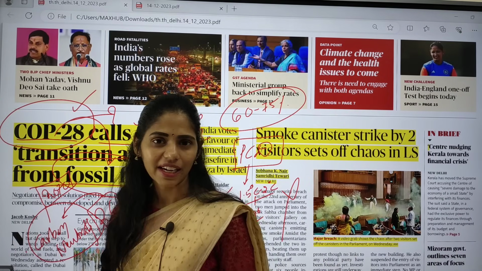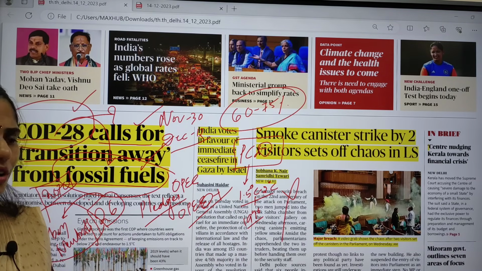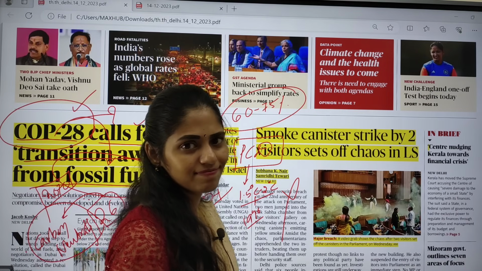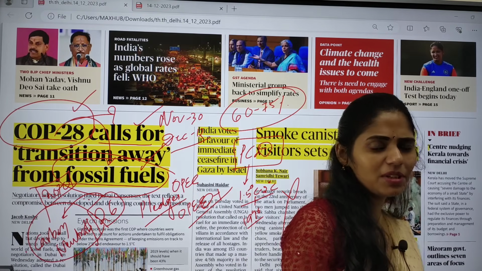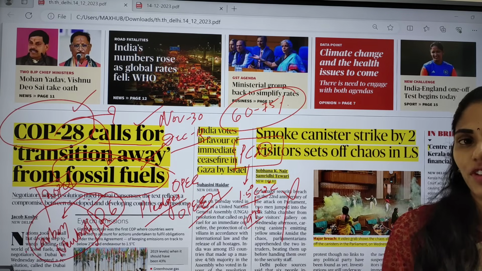So why has this target not been achieved? If you see, the industrial revolution started first in European countries. At that time, those European countries had already released their emissions into the atmosphere.